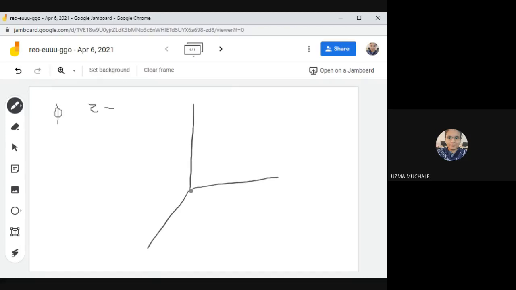About a z-axis means what? I am going to fix the z-axis and perform the rotation of x and y. Z is going to be fixed. Suppose this is x, say this is y, and say this is z. We are going to fix z, that means z is equal to z dash. After rotation also z must be at the same position.